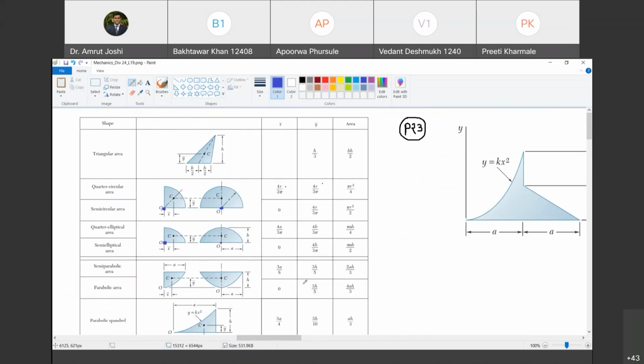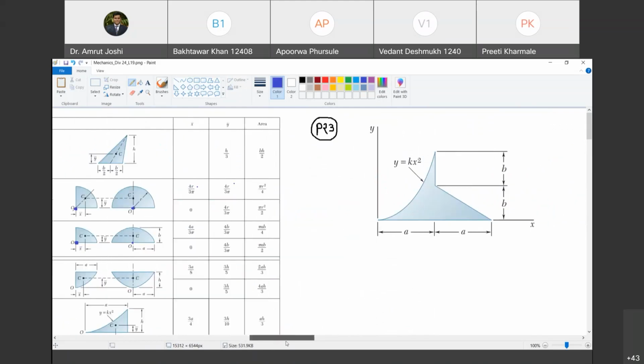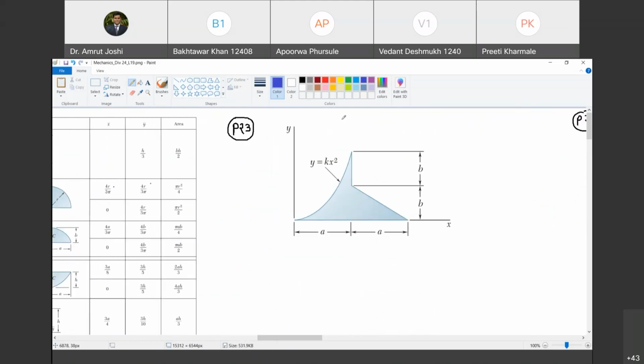Happy? Yes, sir. Okay, so let us look at problem number 23. What do we need to do in problem number 23? We need to find out centroid, location of centroid. Are you with me? Yes, sir. Now, यहाँ पे कुछ बोला नहीं कि कहाँ से location find out करना है. So when nothing is said, you have to understand that you need to locate the centroid with reference to origin. Are you with me? Yes, sir. So they will be giving you x and y and its intersection. So it is but obvious that we have to locate this centroid with reference to this point. Happy? Yes, sir.